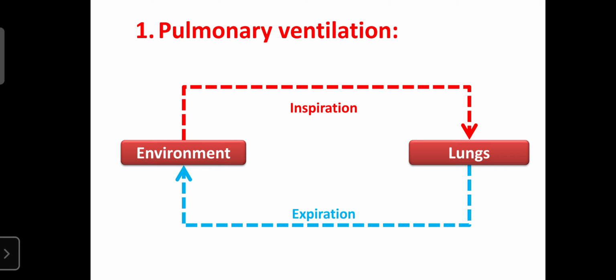So the pulmonary ventilation is subdivided into two phases, inspiration and expiration. Inspiration denotes the entry of oxygen into the lungs, and expiration or exhalation denotes the exit of carbon dioxide from the lungs to the environment. This exchange of gases, air or oxygen and carbon dioxide, between the environment and lungs is known as pulmonary ventilation.